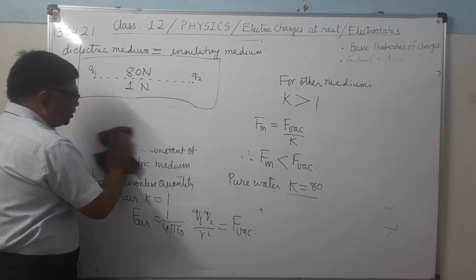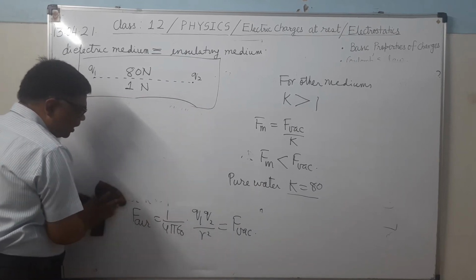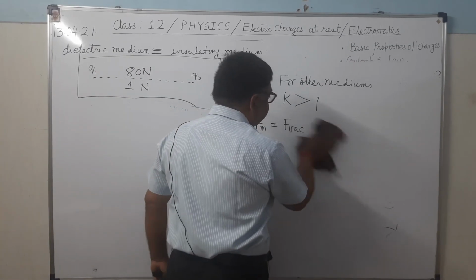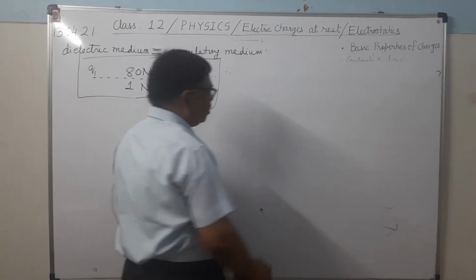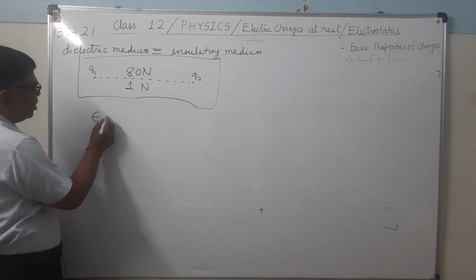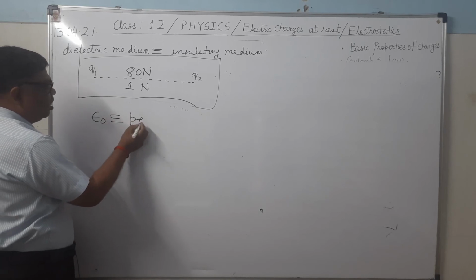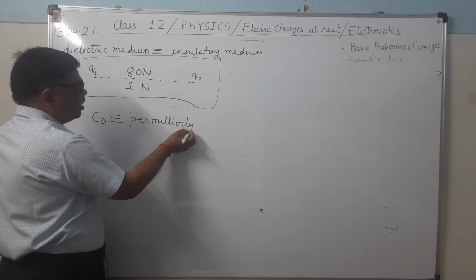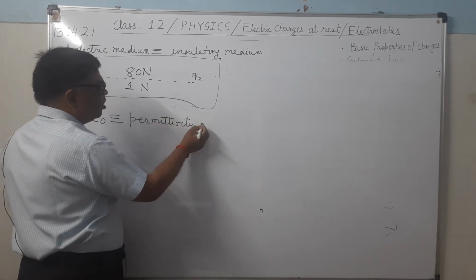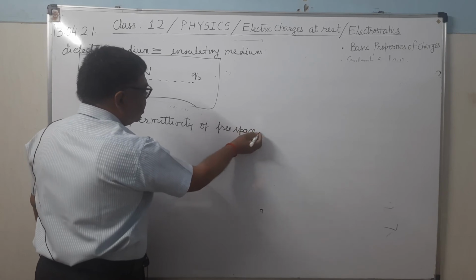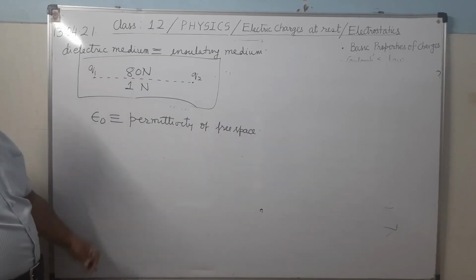So this is the force when charges are situated in some dielectric medium. Now what is the meaning of epsilon naught? Here there is a term epsilon naught. This we call permittivity of free space, and about this we will study in detail in the next part.